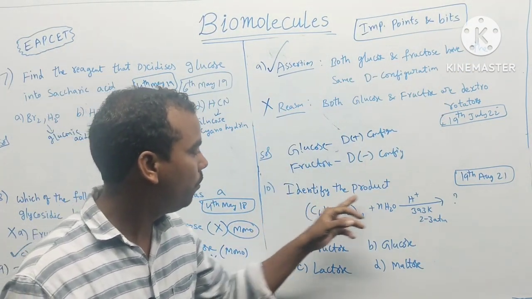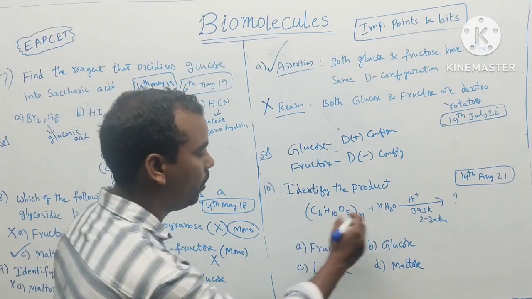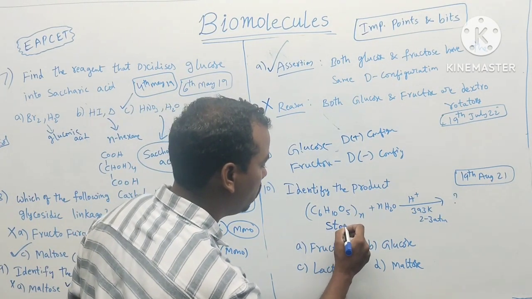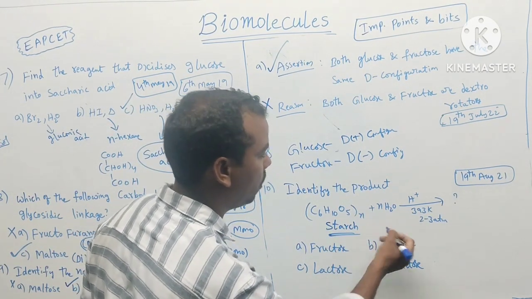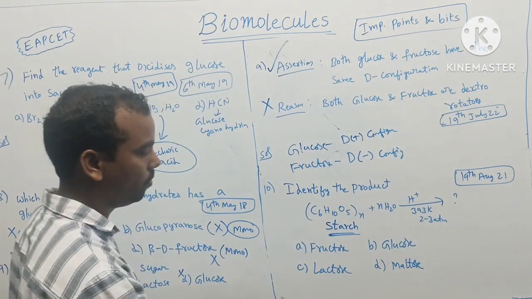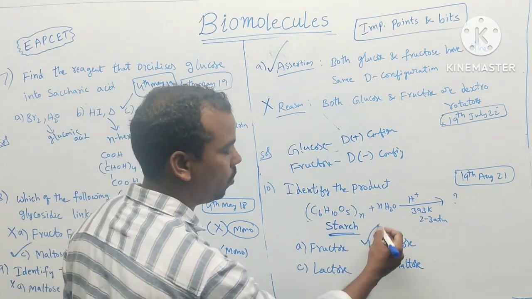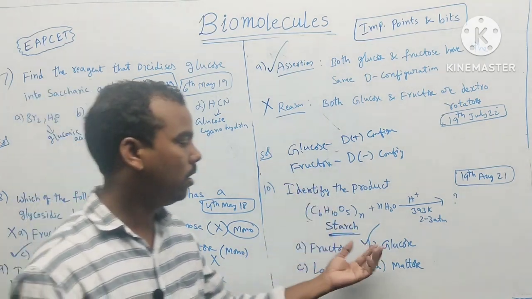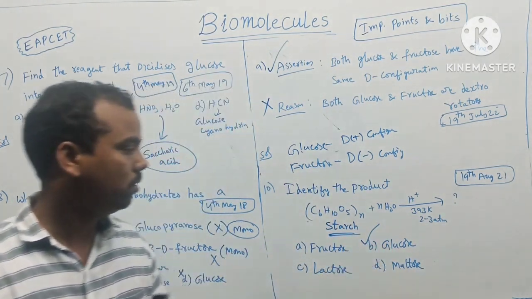So next, identify the product. C6H10O5 n means it is starch. Starch on hydrolysis in the presence of acid at high temperature and pressure forms glucose. So the answer is glucose.